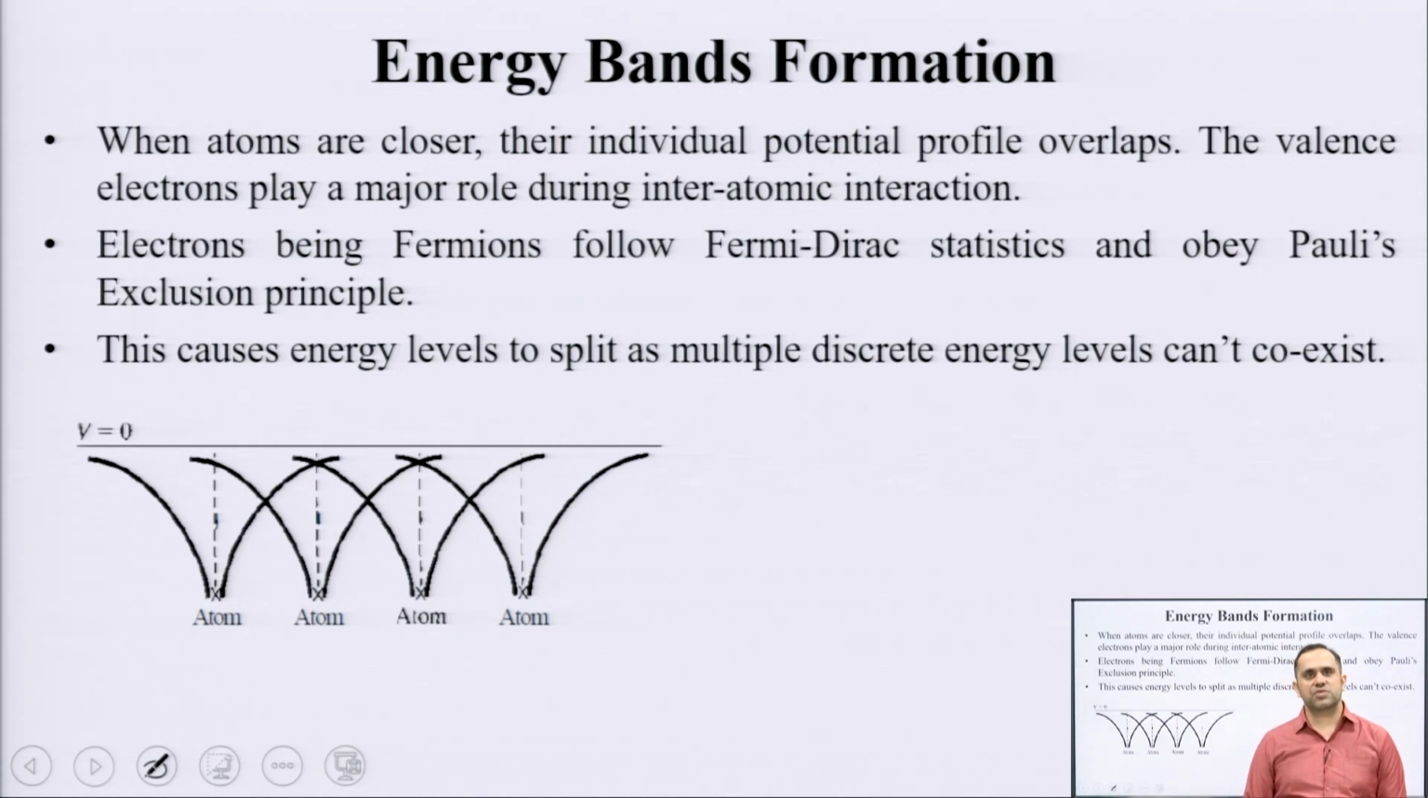In this case, the so-called valence electrons, the electrons in the outermost shell, are the ones which play a major role during interatomic interaction. Electrons are also known as fermions, and what are fermions? Basically all those subatomic particles which follow what is known as Fermi-Dirac statistics and obey Pauli's exclusion principle are known as fermions. Okay. Now, we know that the discrete nature of energy occupancy can't be violated.